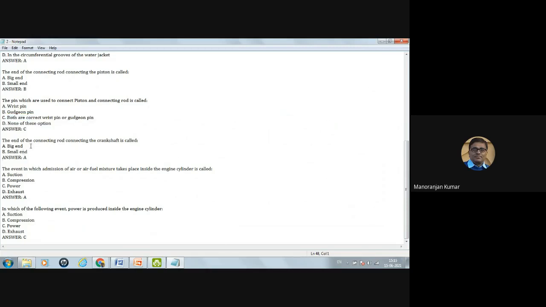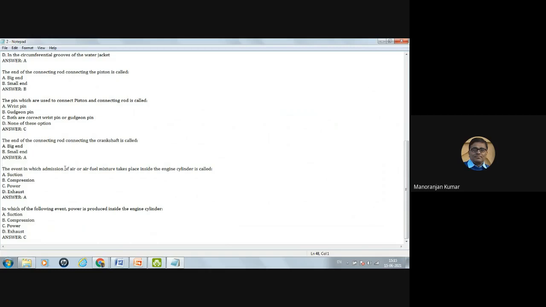The end of the connecting rod connecting the crankshaft is called big end. A small end connecting rod connects the piston. But here question is that the end of the connecting rod connecting the crankshaft is called the big end.